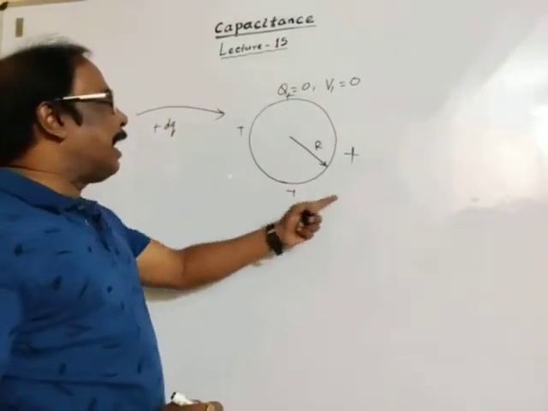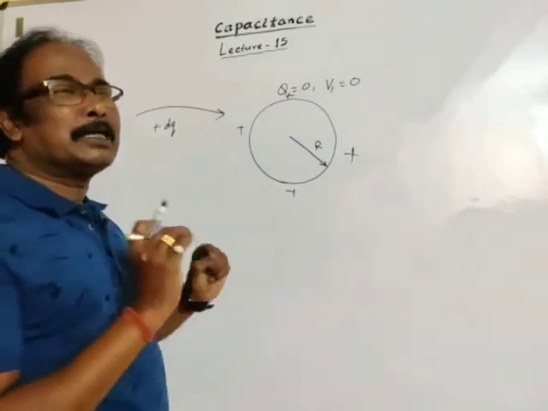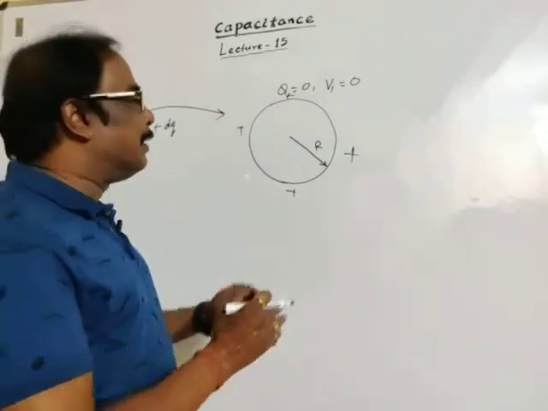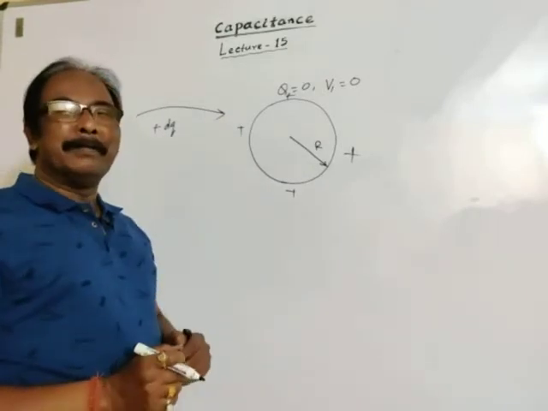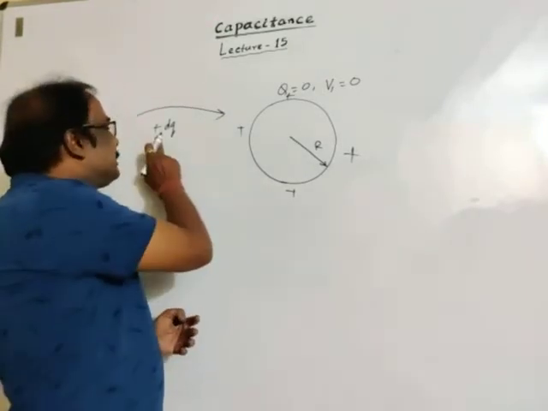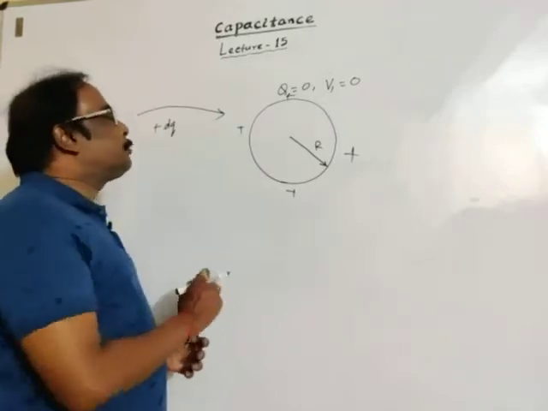Since the conductor is charged, it has an electric field. So to transfer charge, work must be done because the conductor is positively charged.